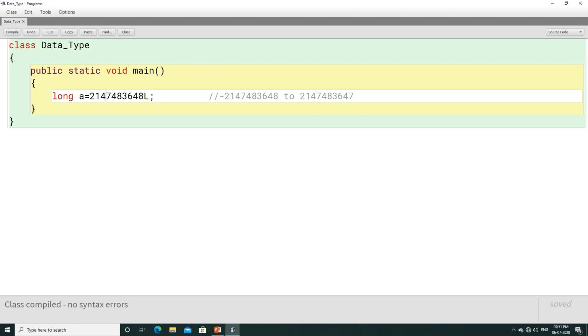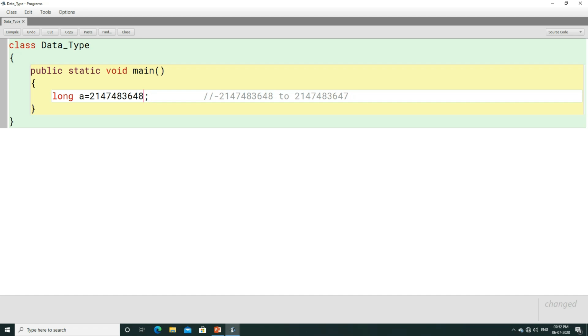Here you can see our program can be compiled, but if you remove L, then this will be considered an integer number, and we know that such a big integer number cannot be represented in Java. If you have such a big integer number, you have to convert it to a long number. If you try to represent it directly instead, it is going to give you an error.